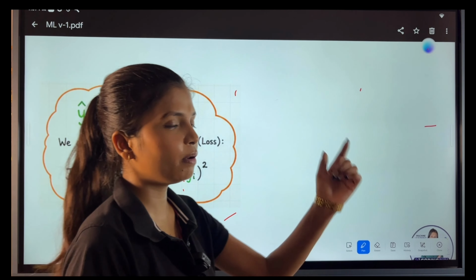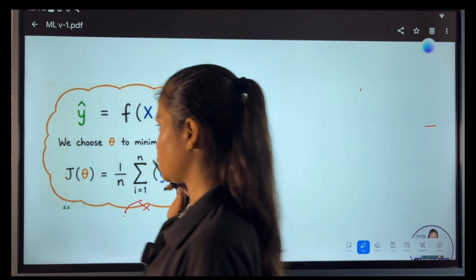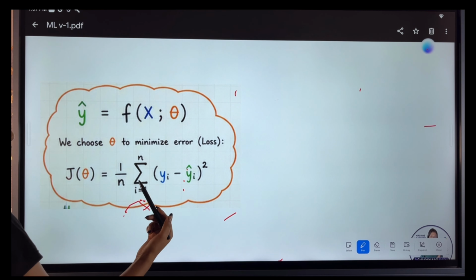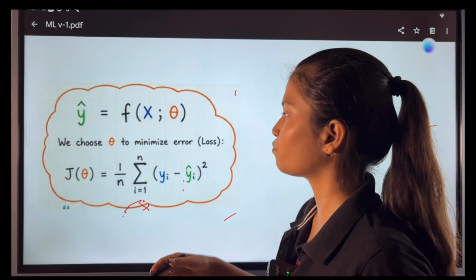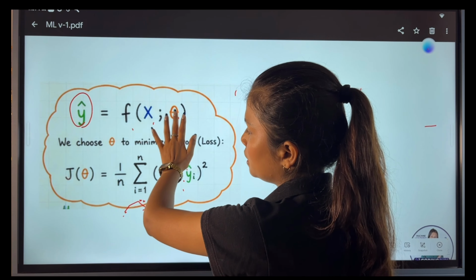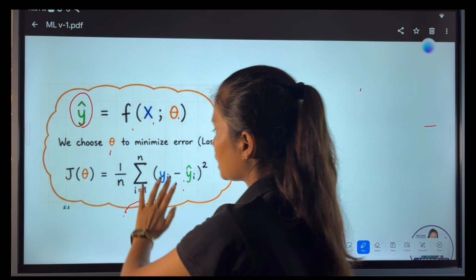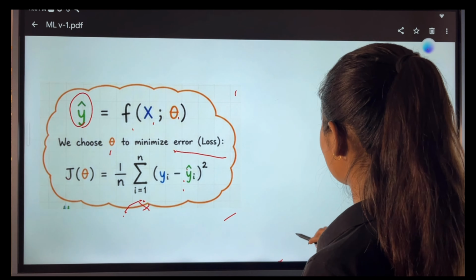Now what happens behind the scenes? What happens within the brain of the machine? Obviously the brain needs a mathematical equation as its base. So this is a mathematical equation which is generally used in any machine learning model. This is just from the outside. Okay, this is y bar equals f(x, theta). We try to minimize theta so that our error reduces. Now I will tell you in detail what this equation says.